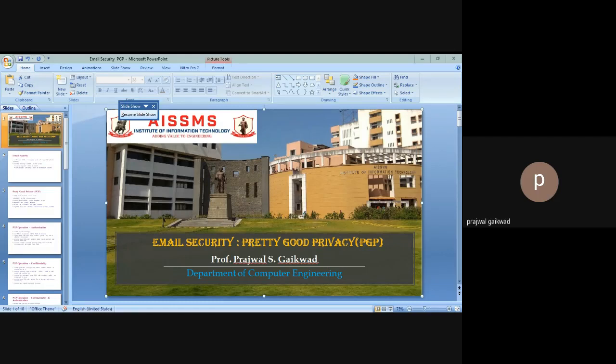This change is done by PGP, and it uses the Radix-64 algorithm for that. It maps 3 bytes to 4 printable ASCII characters, and it also appends a CRC. PGP also segments messages if they are too big. So the compatibility part is also handled by PGP.